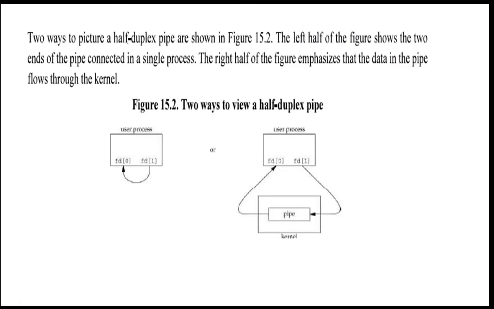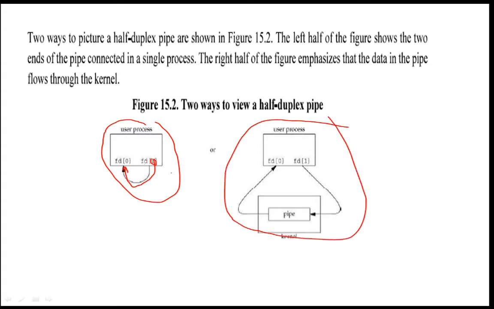Next, two ways to picture the half duplex pipe are shown here. Here the fd consists of two elements, file descriptor 0 and file descriptor 1. Whatever you write to file descriptor 1 will become the input to file descriptor 0. So here you are communicating within a process. Even this can be pictured like this, because internally it will be saved in a file. So from the user process, whatever you write to file descriptor 1 goes into the pipe, and this pipe is given as input to file descriptor 0, and this thing is done by the kernel.